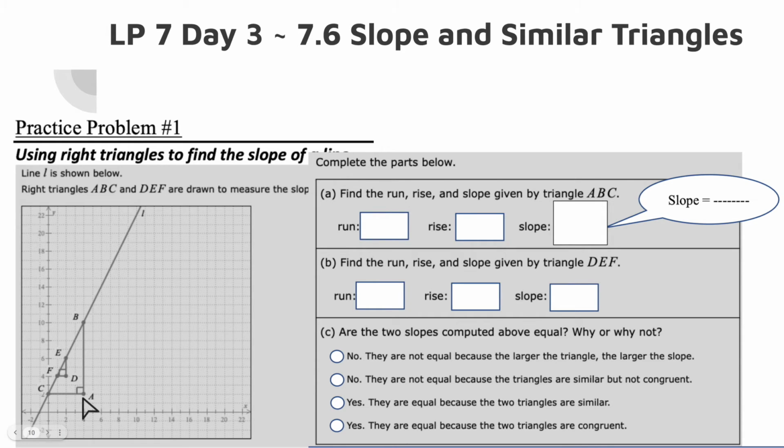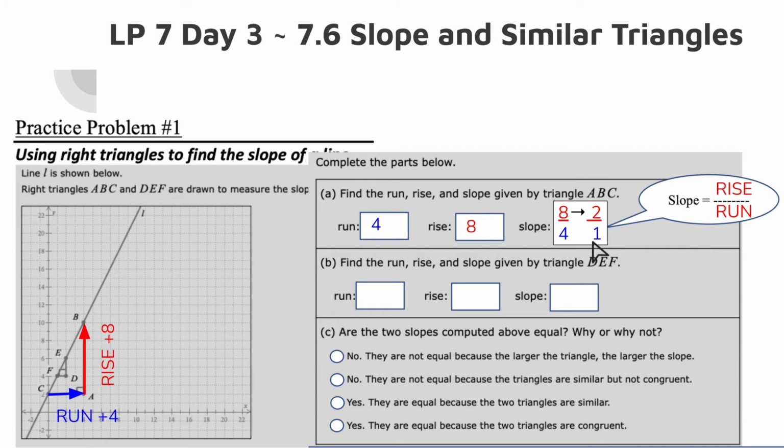So the run, we want to know what's the run here. Because the slope is rise over run, we're actually relating these two things. So here, and I went with rise first for whatever reason, I'm rising 8 units. So from A to B, I'm going up 8. From A to C, or C to A, I'm going over 4 to the right. So it's positive 4. So I'm filling my pieces in here. And now I'm going to put it into my slope. Remember to reduce so that it's comparable. So 8 over 4 actually turns into 2 over 1 because 8 can divide by 4 2 times. 4 can divide by 4 1 time. So it reduces down to 2 over 1.